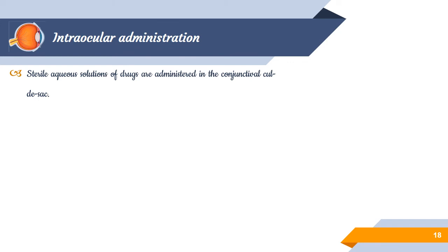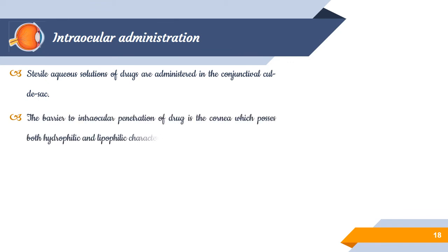Also, sterile aqueous solutions of drugs are widely used in ophthalmic formulations and administered in the conjunctival sac. The barrier to intraocular penetration of a drug is the cornea, which possesses both hydrophilic and lipophilic characteristics.